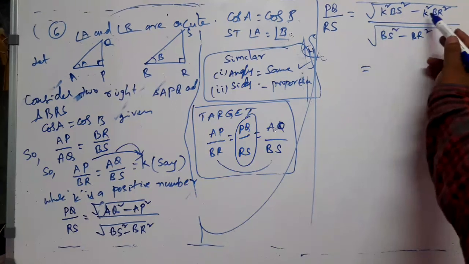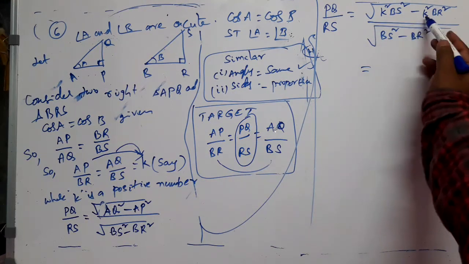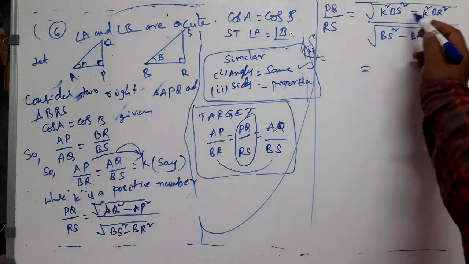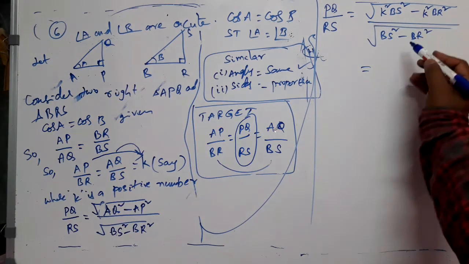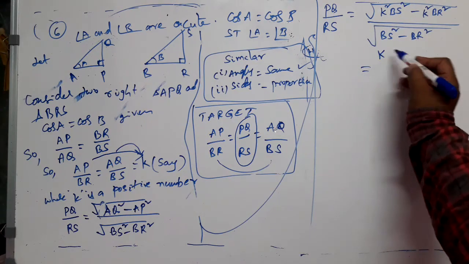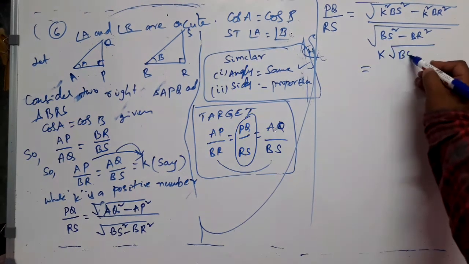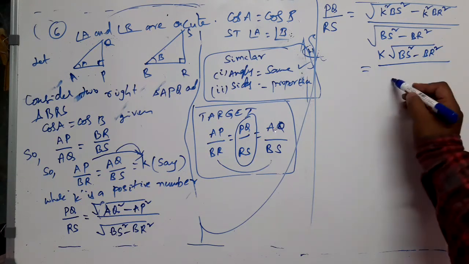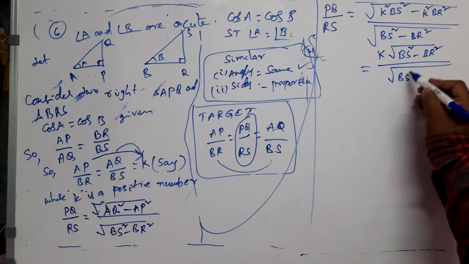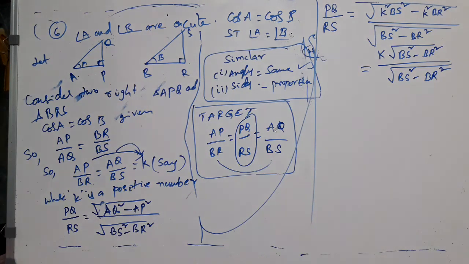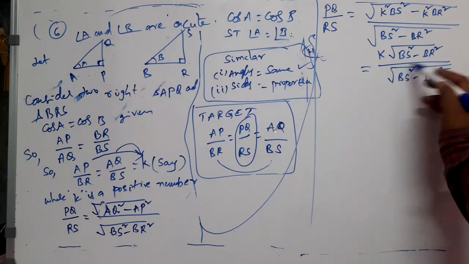What have you observed in the numerator? These two terms are having K square common, right? You can take K square out. So this will be root of K square times (BS square minus BR square). That is root K square, which can be written as, of course, K, multiplied by root of BS square minus BR square, divided by square root of BS square minus BR square. What have you observed? These two are same.